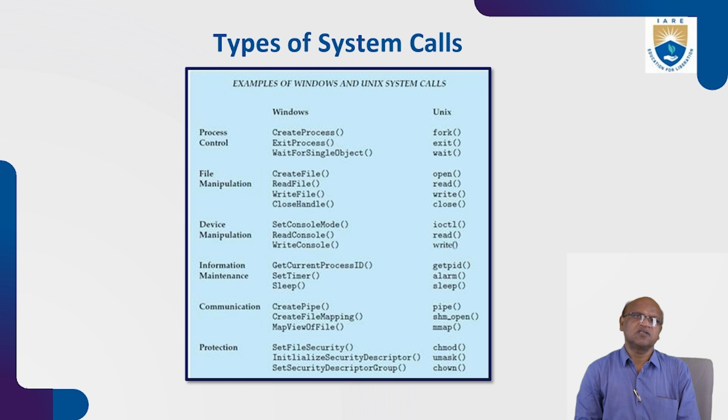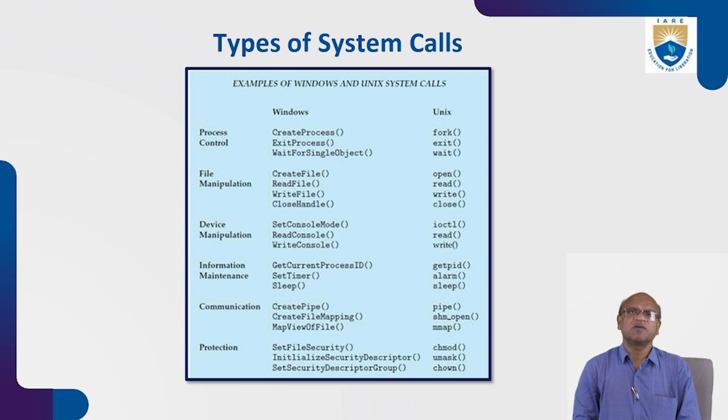Set timer, alarm is the system call in Unix. Sleep and sleep. Then communication: create pipe. Pipe is a virtual communication line between one process and another process. Create file mapping and shared memory, shm_open. Map view of file, mmap.